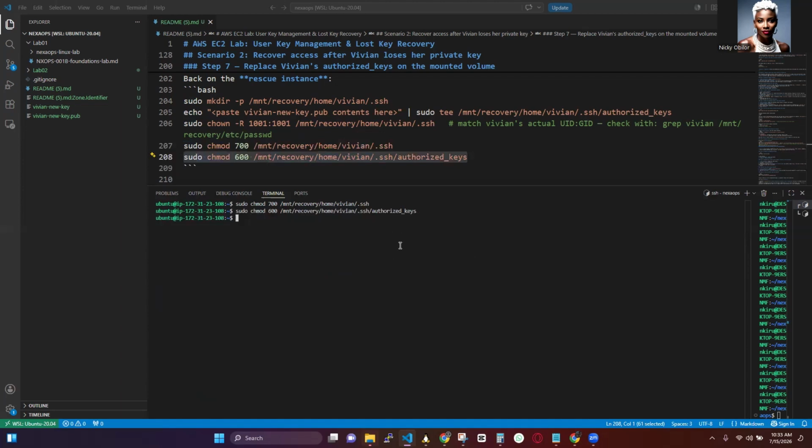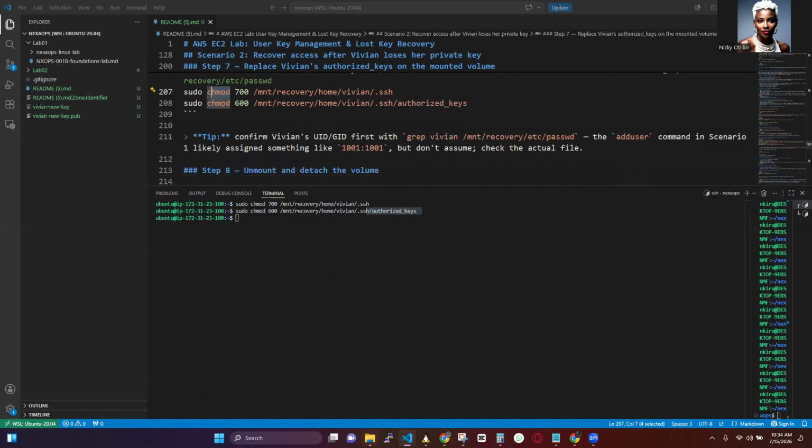We're simply replacing the list of trusted public keys, because remember Vivian had trusted public keys before, but she couldn't find her private key. So now we've created a new public key and we've sent it to this location and we've given it all the necessary requirements, which is ownership and permission, that it requires to trust this new key. Okay, so now the new public private key will be accepted.